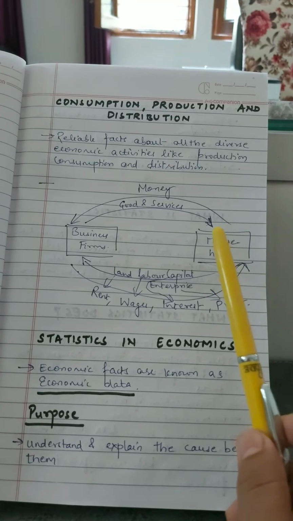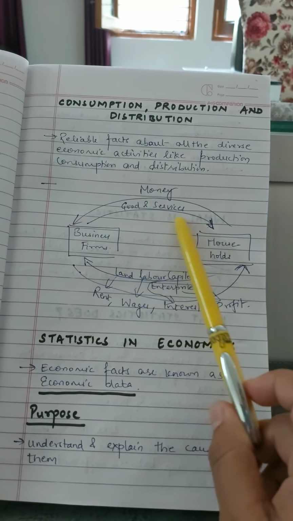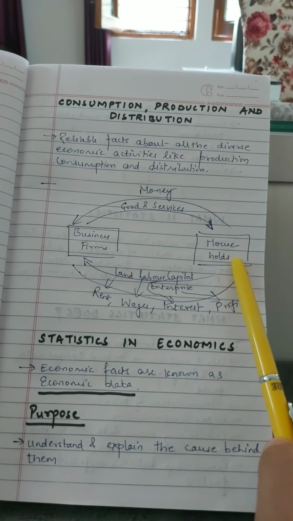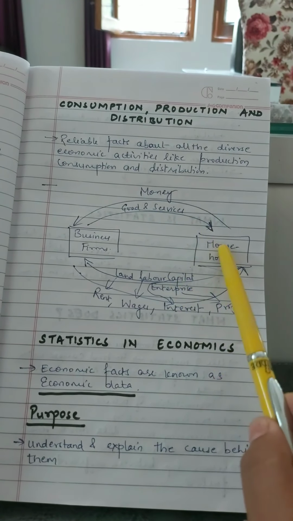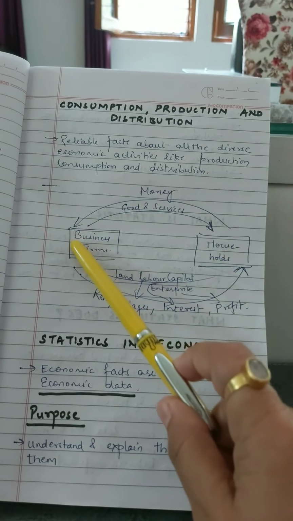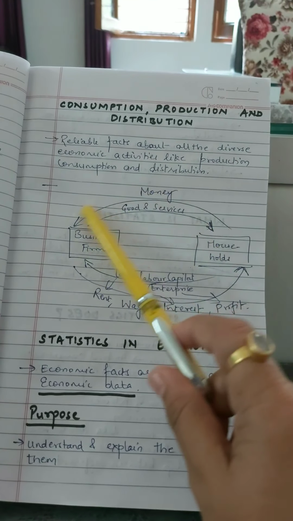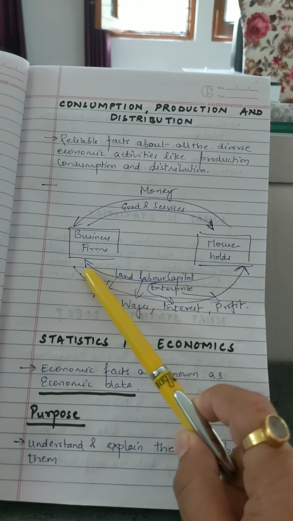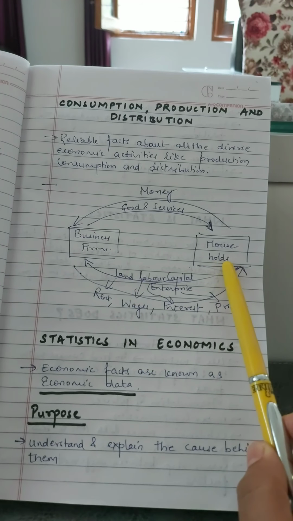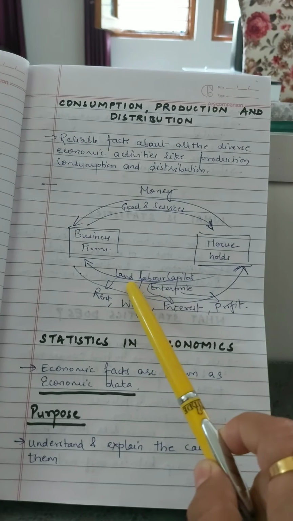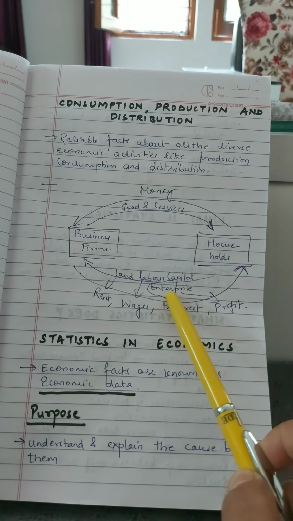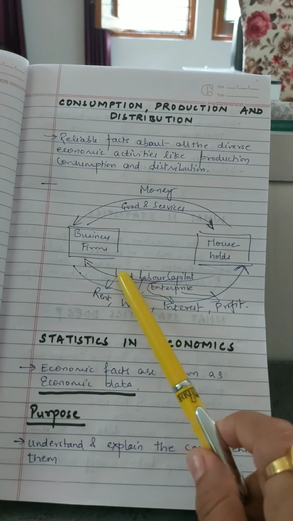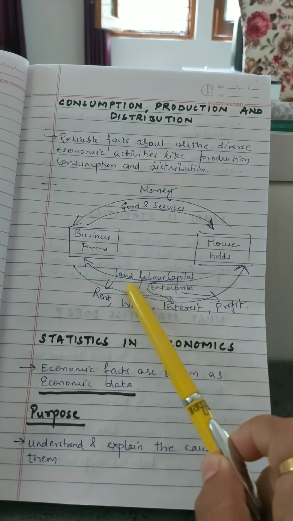Now what happens when business firms are producing? Goods and services, and these goods and services are demanded by the households. So households demand goods and services, and in return they pay money to the business firms. Now with this money income, business firms generate employment opportunities for these households. They get land, labor, capital and enterprise, and with these resources that they get from the households, in return they will pay for the services that they get from these households.